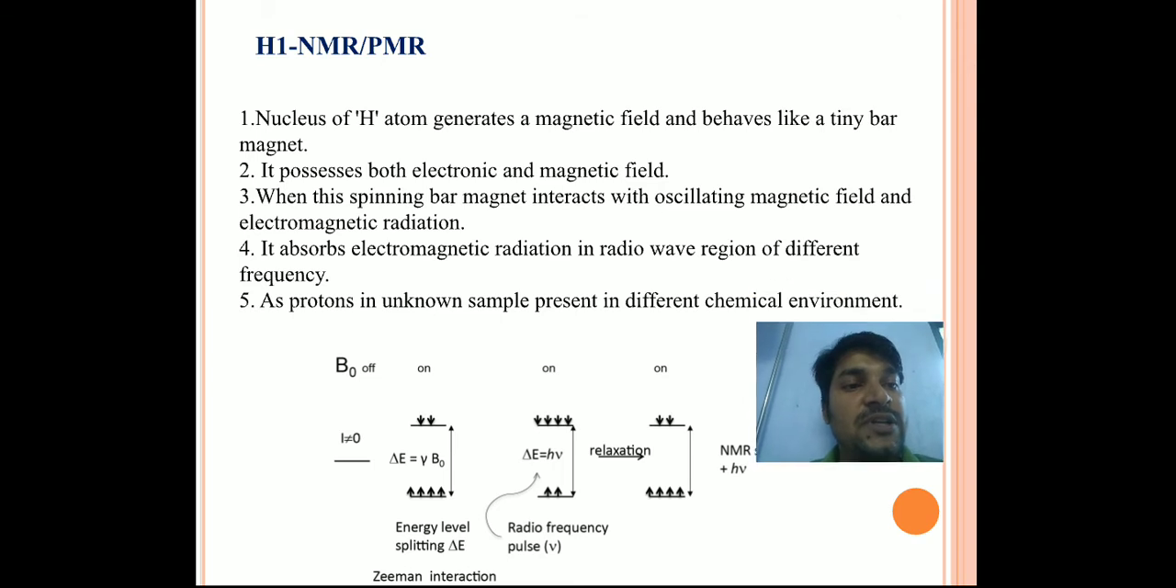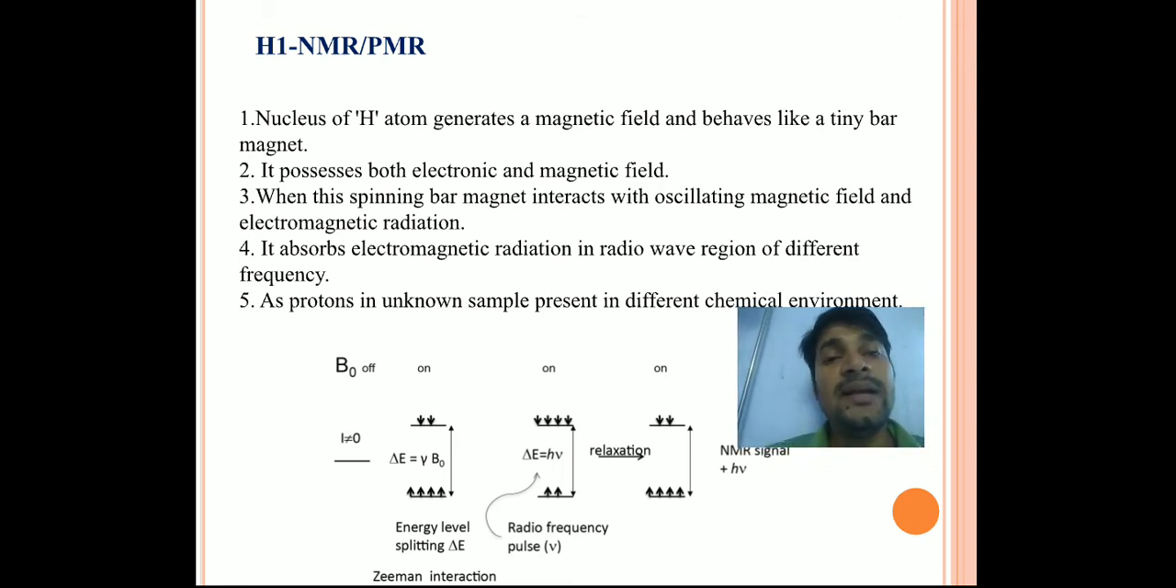Now, what is proton NMR? In the hydrogen atom, in the nucleus, there is only one proton present. This proton is a positively charged particle, and it is rotating in different directions, maybe clockwise, maybe anti-clockwise. Depending on the direction, they have different nuclear magnetic spin, right?